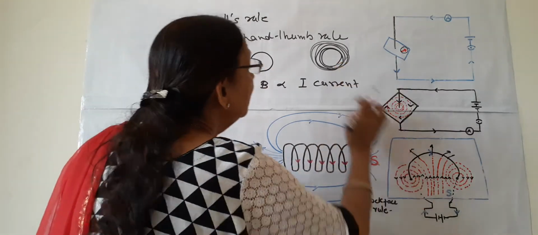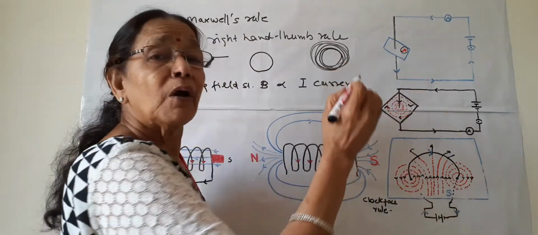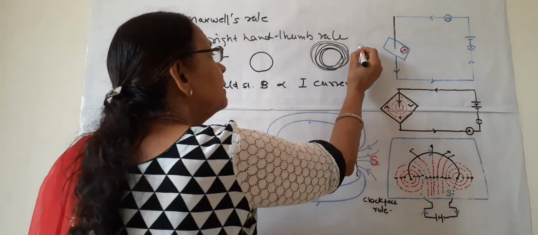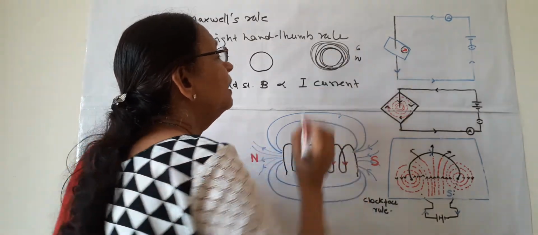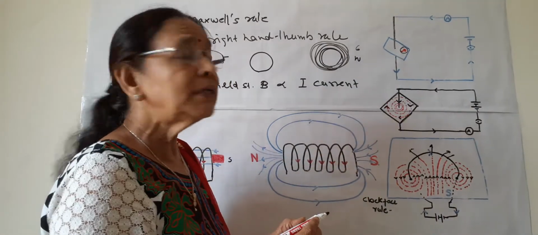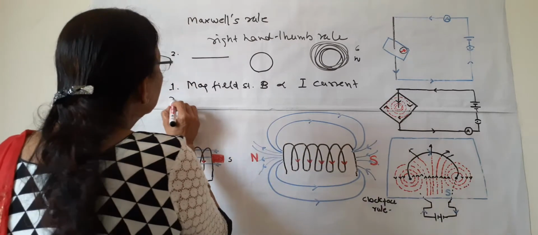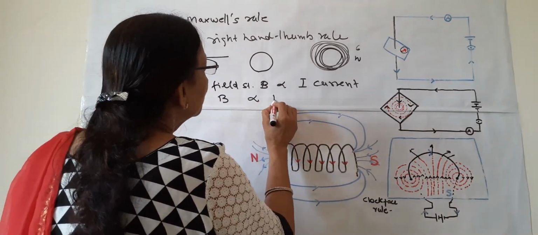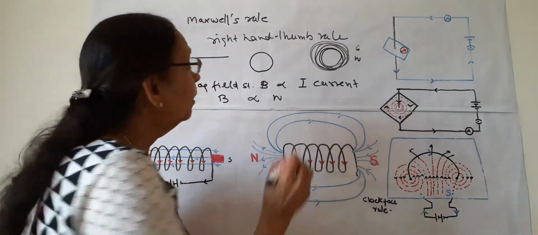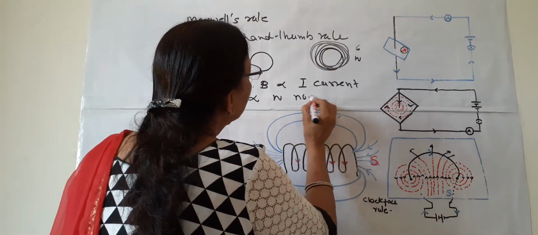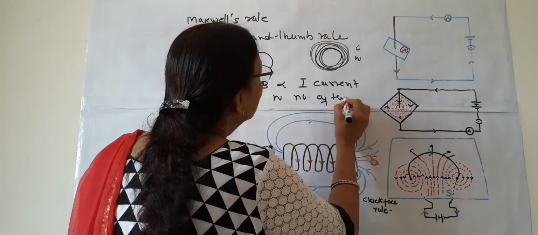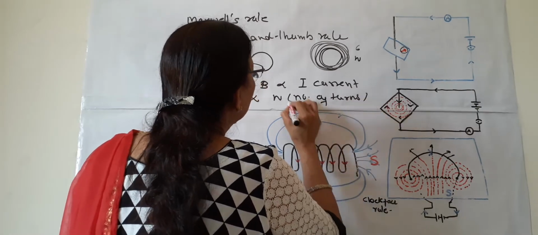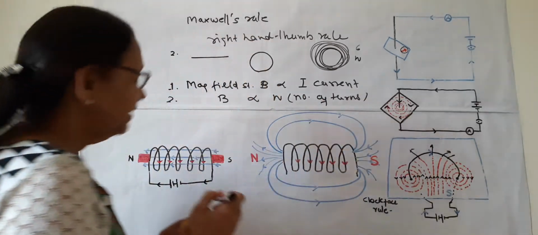These are known as number of turns. These are 6, or if we take n number of turns, then what will happen? The second is, magnetic field strength is proportional to n, or number of turns. The more the number of turns, the more the magnetic field strength.